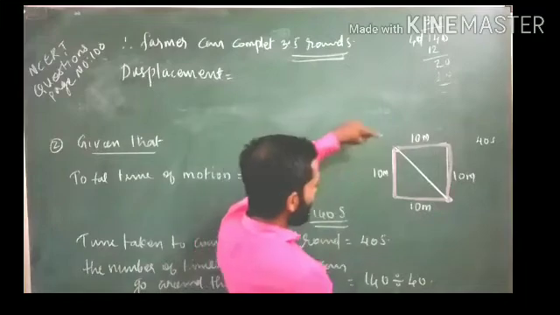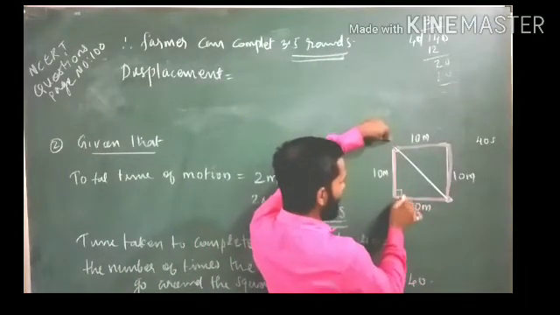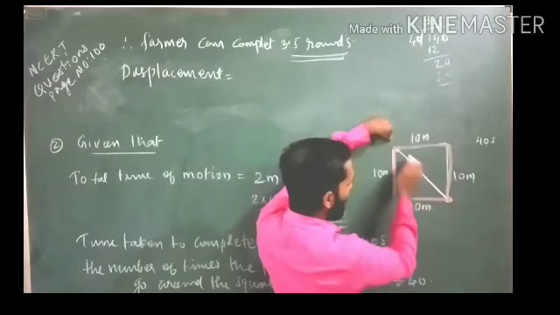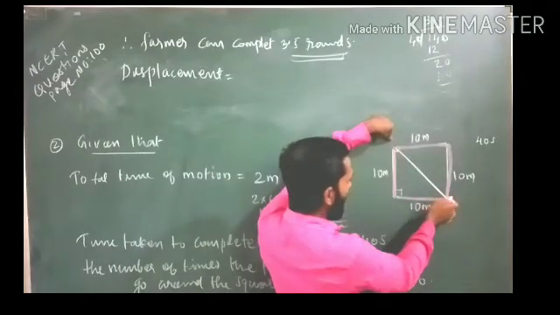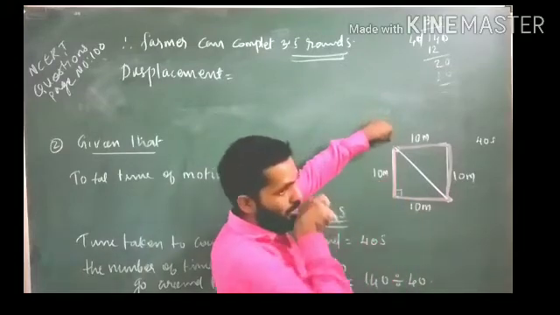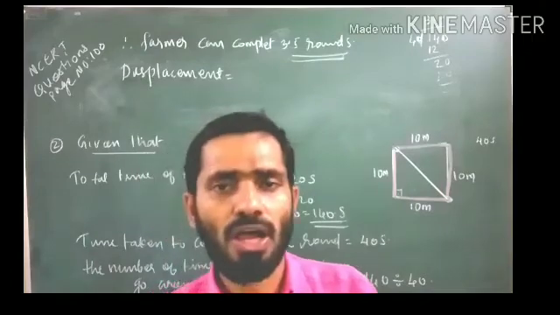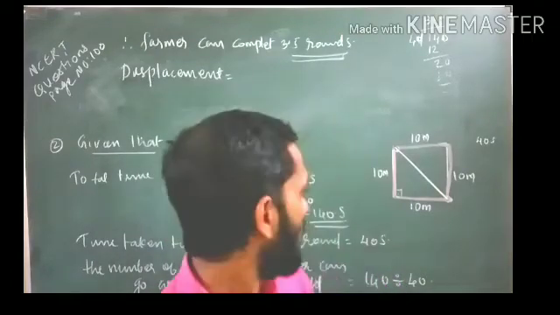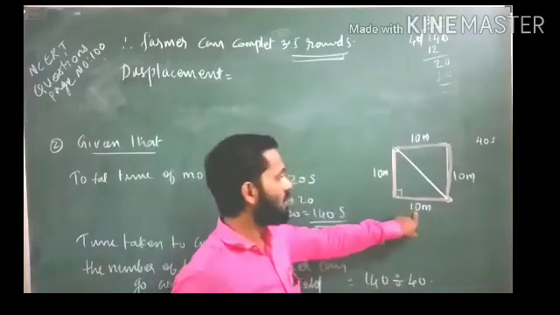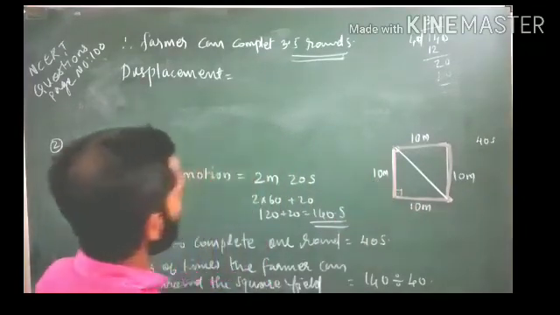to, see students, this is a right angle triangle because this is a square field, this is 90 degree, and this is a right angle triangle, and this is a hypotenuse. Hypotenuse will be equal to base square plus height square. On the basis of the Pythagoras theorem, hypotenuse square will be equal to base square plus height square. Okay, so we will do like that.